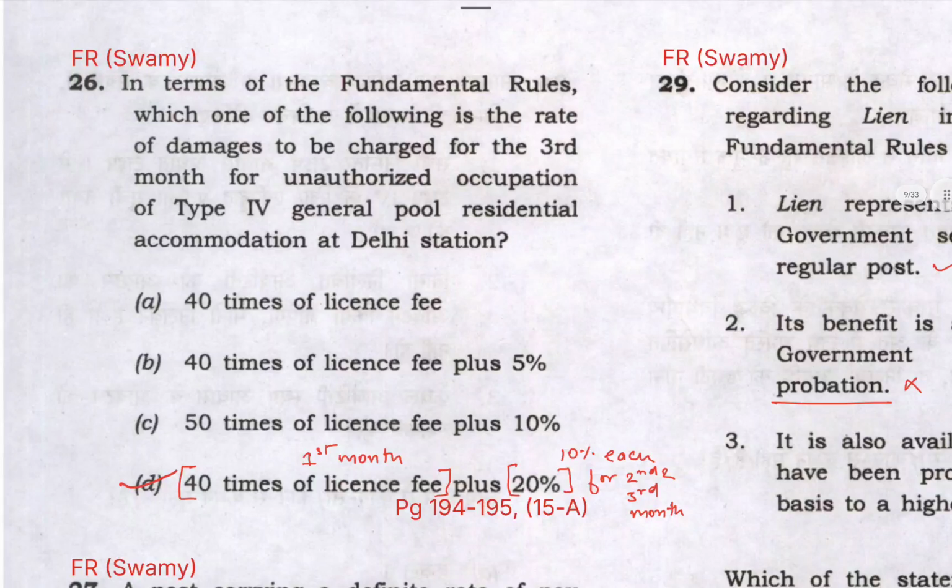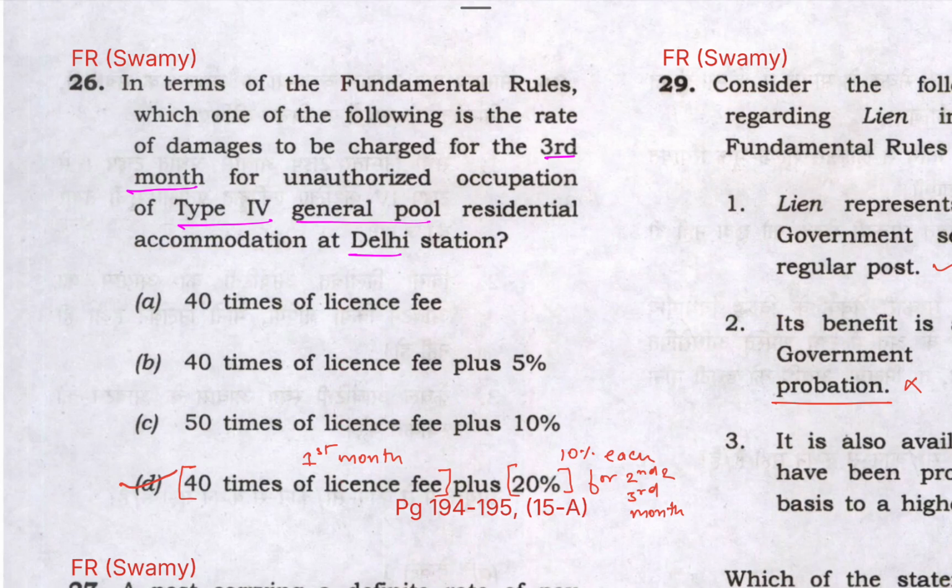Next question 26. In terms of fundamental rules, which one of the following is the rate of damages to be charged for the third month for unauthorized occupation of type 4 general pool residential accommodation at Delhi station? This is a difficult question, but it has been asked multiple times, so you can prepare. The keywords are third month, type 4 and Delhi.